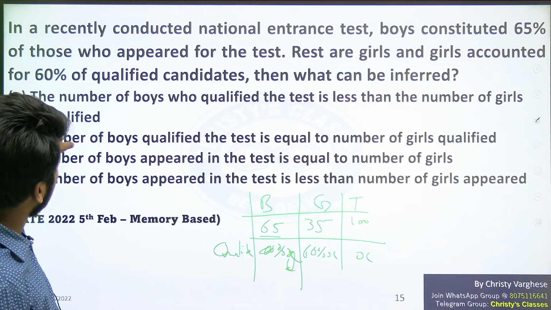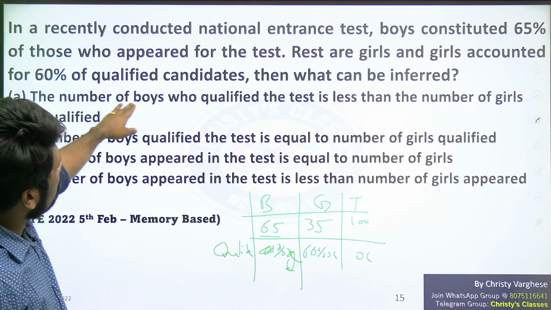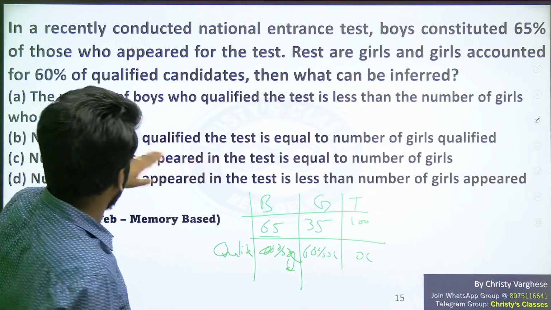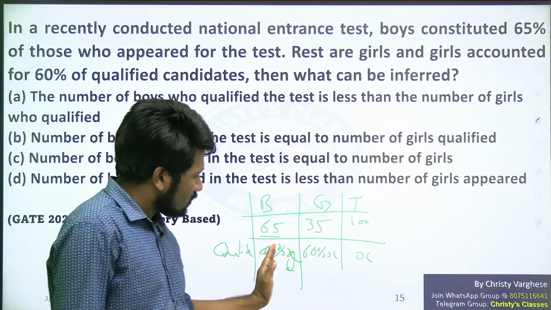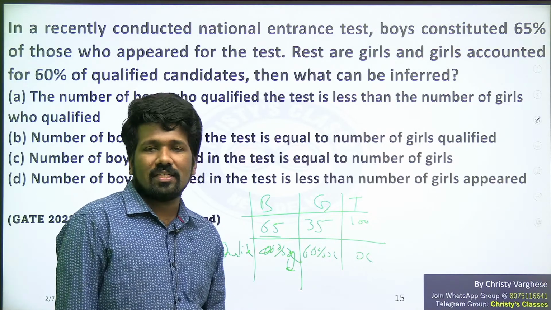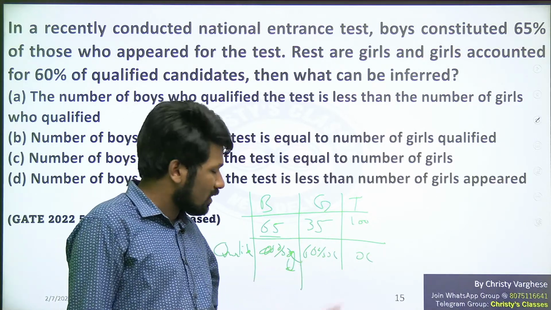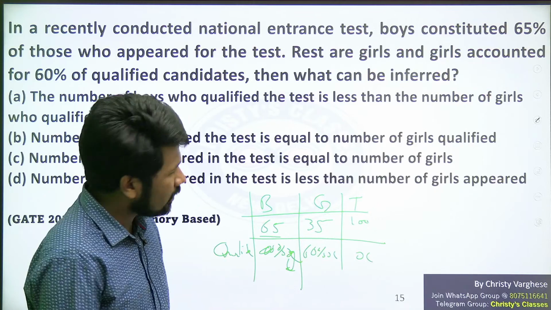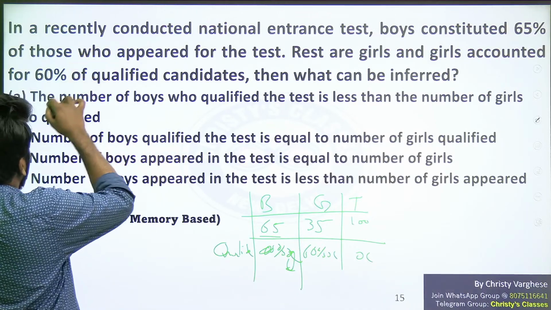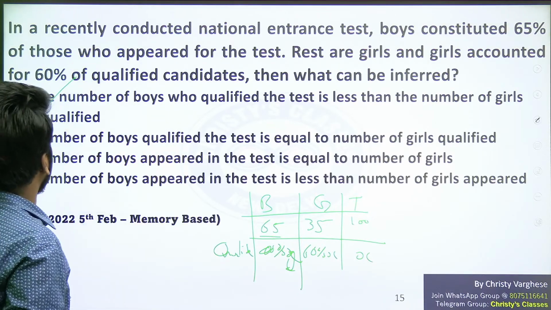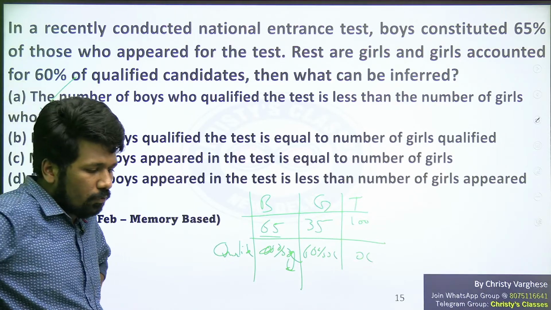Nothing else is needed, because the first option is saying what? The number of boys who qualified the test is less than the number of girls who qualified. Obviously, 40% of a number is less than 60% of the number. That is why option A is readily the answer. Are you all understanding option A, the answer A? All of you?